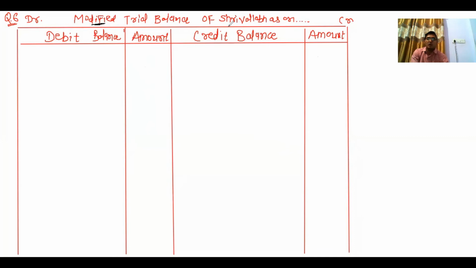Okay. So now here you can see that now we have to prepare a modified trial balance of Sri Vallabh as on year is not given, so as on dash dash dash it may be 31st March any year. Now debit balance amount, credit balance amount, I am modifying the trial balance, and in question they have provided some wrong entries that we have to rectify. First of all, opening stock recorded on debit side. Opening stock 6,000. Then after, sales recorded on credit side 86,000.